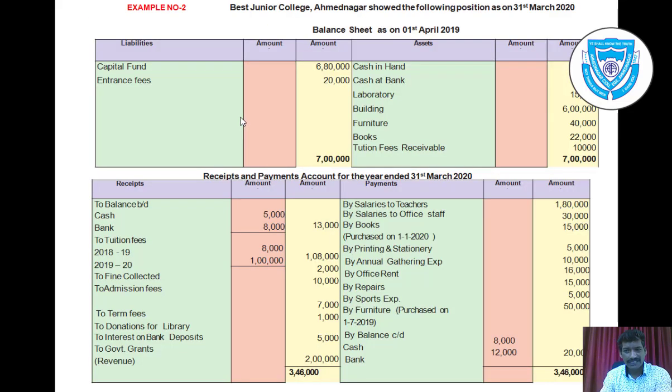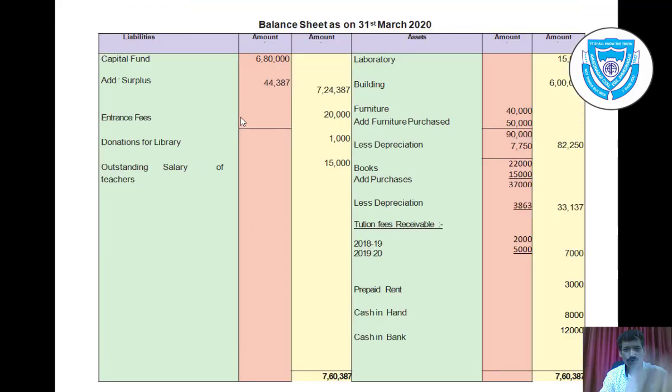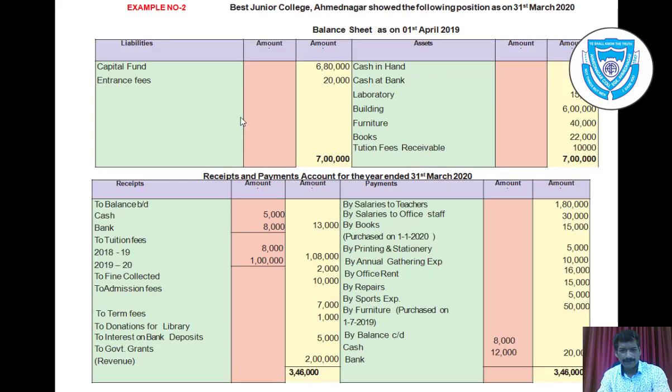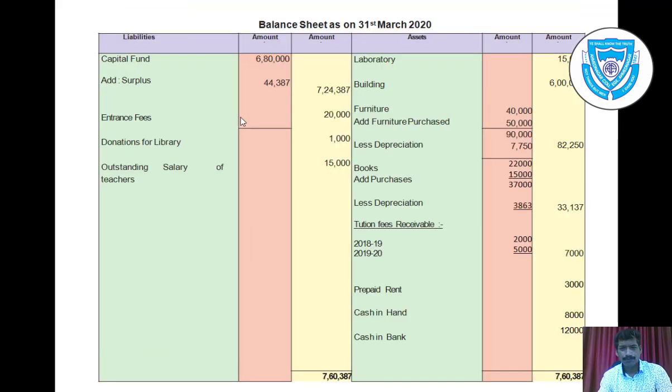Books rupees 22,000. Opening balance of books is rupees 22,000. Again we have purchased books during the year, rupees 15,000 in January. So you can add it in books, add purchases, or you can say add addition rupees 15,000. Total will be 37,000. Also you have to deduct depreciation from the total amount. Depreciation is rupees 3,863 and the total in the outer column is rupees